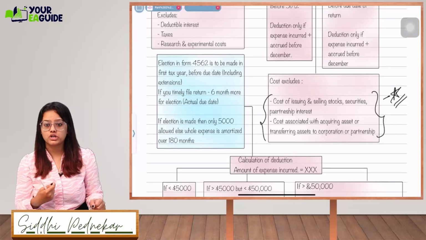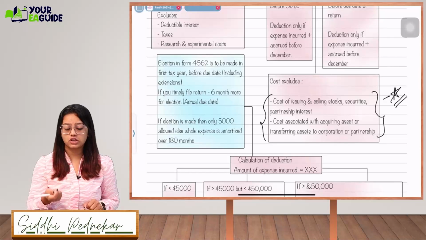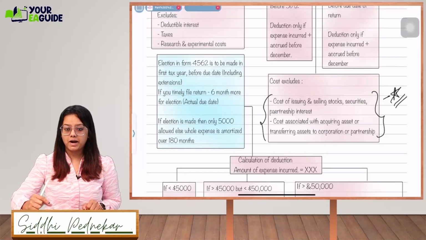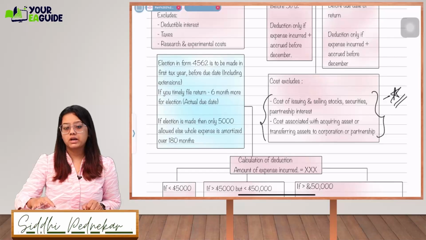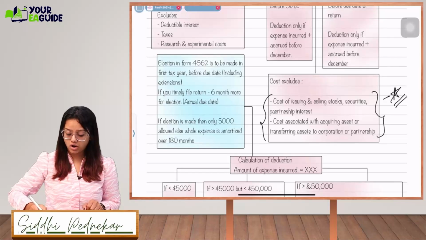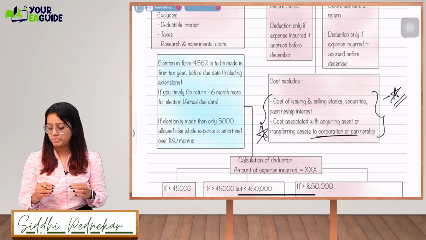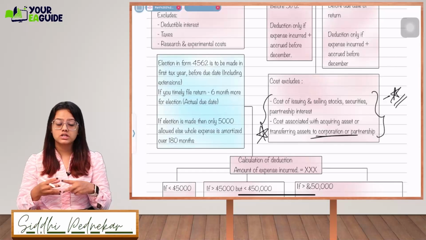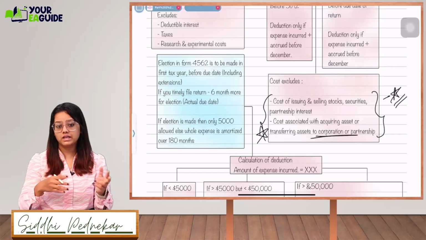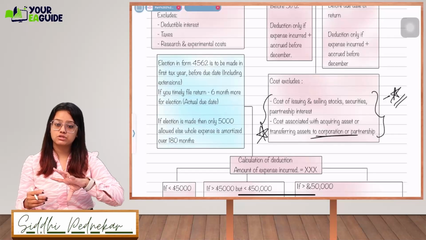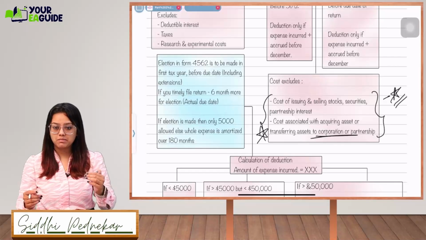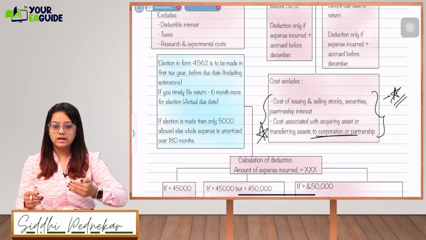If you are a corporation and you are issuing stock or securities, whatever cost you are incurring for issuing those stocks, selling the securities or partnership interest, that cost will not be included in your organization cost. The second is the cost associated with acquiring the asset or transferring the asset to the corporation. Please remember these two specifically: the cost of issuing or selling the stock, and the cost associated with acquiring or transferring the asset in case of partnership. When you're becoming a partner, we will see this again in the partnership topic, and you bring some asset into the partnership firm, that is a transfer of asset.